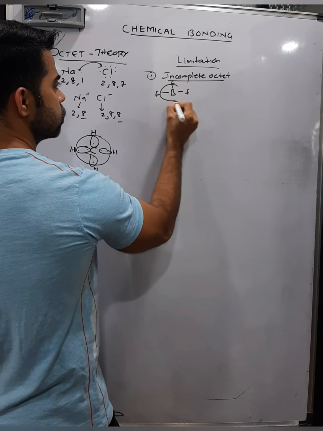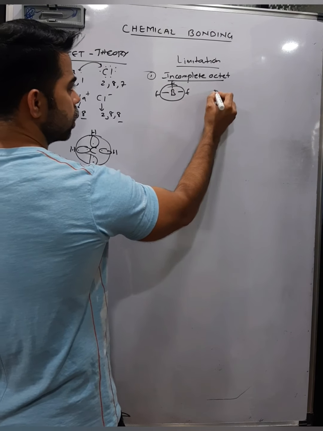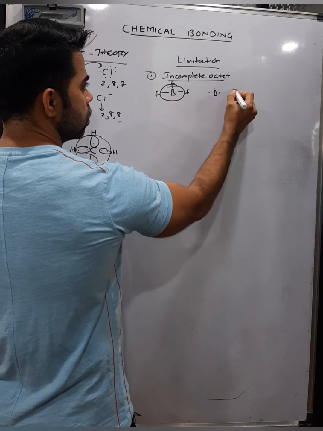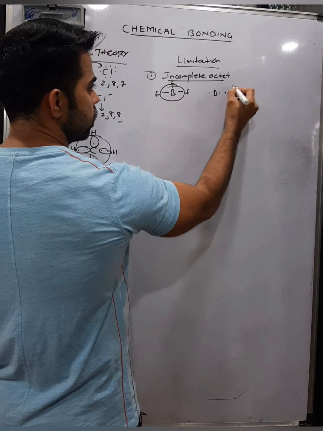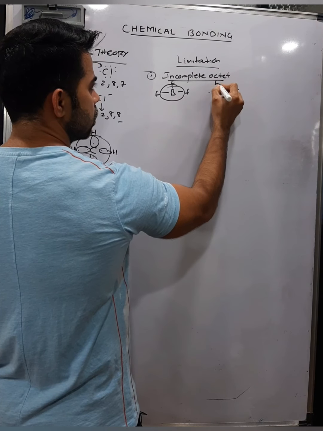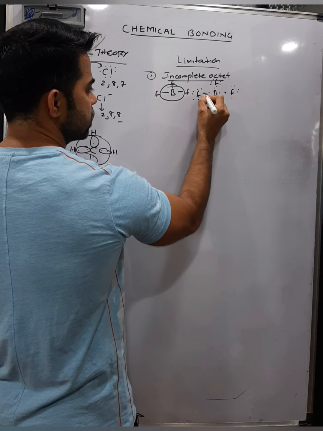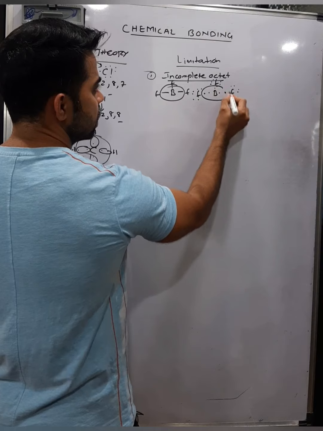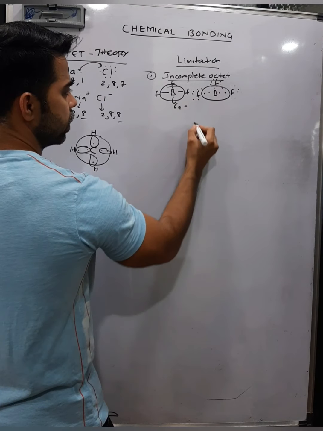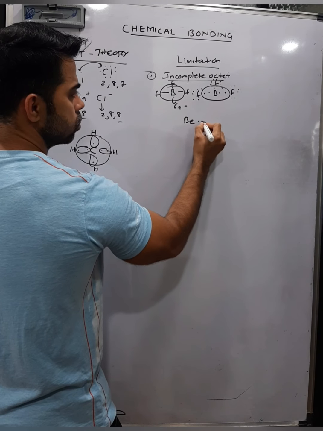Boron trifluoride, if you talk about its structure, boron and fluorine share 1 electron. Again fluorine shares 1 electron. Out of 7, 1 electron was shared. So now boron has 6 electrons in the outermost shell, like beryllium dichloride, BeCl2.